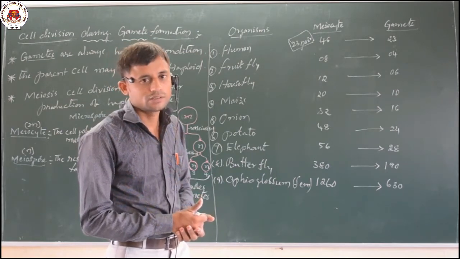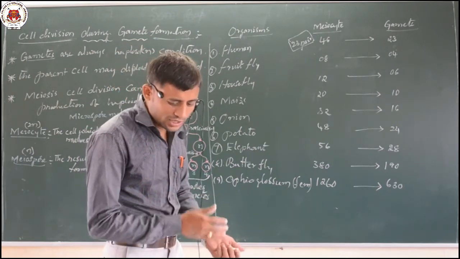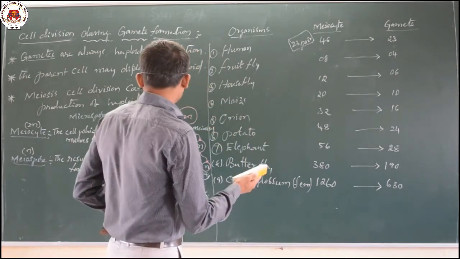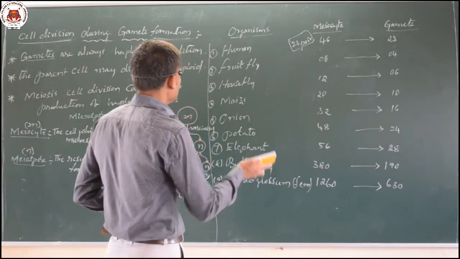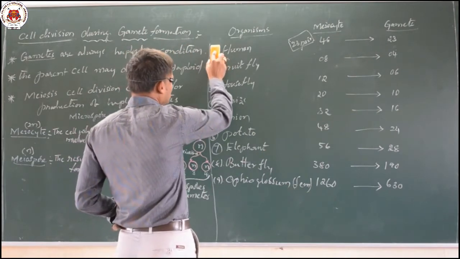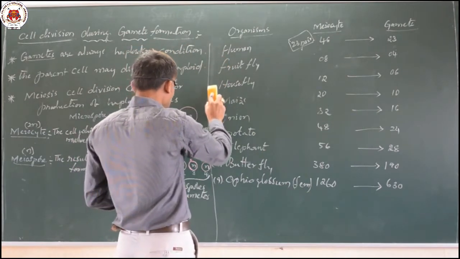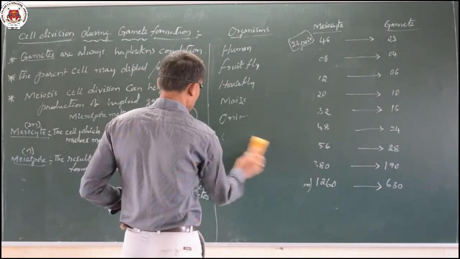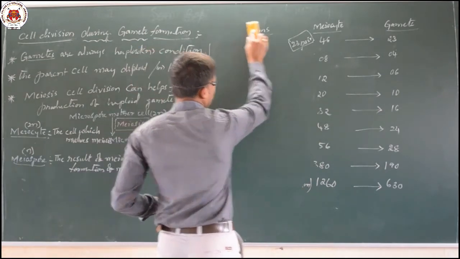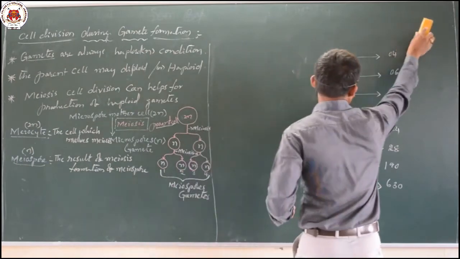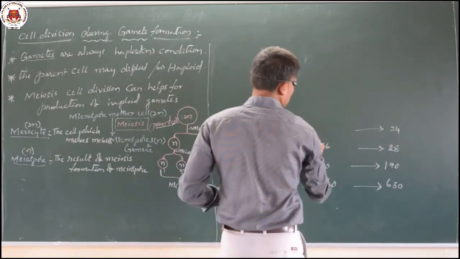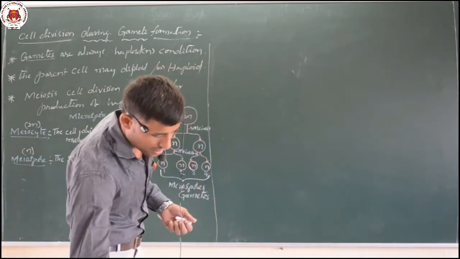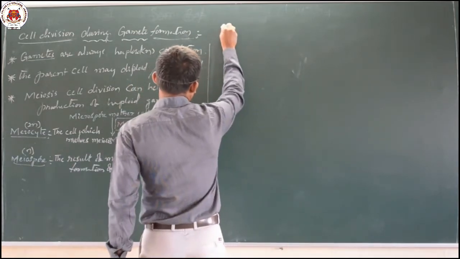Okay. So after this meiosis comes the transfer of the gametes. How? In the pre-fertilization time we observe the transfer of gametes.